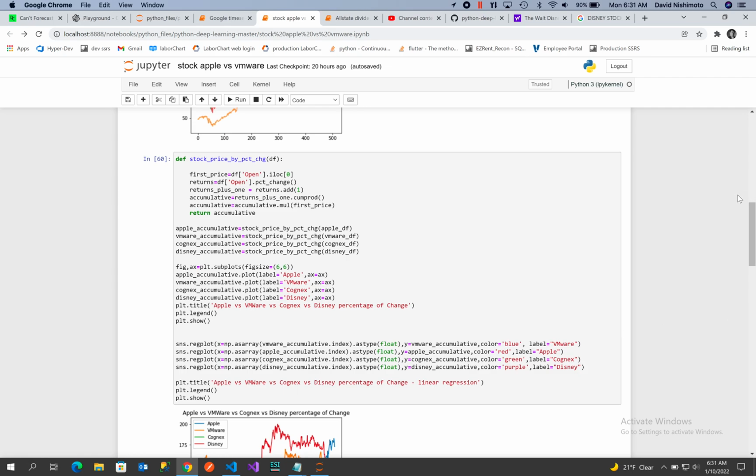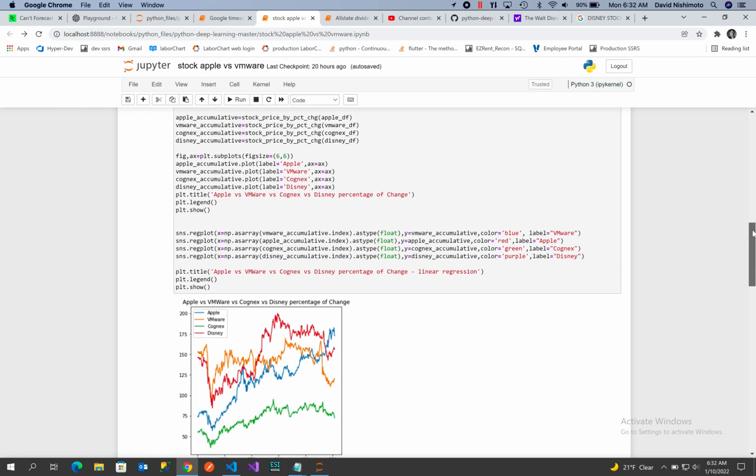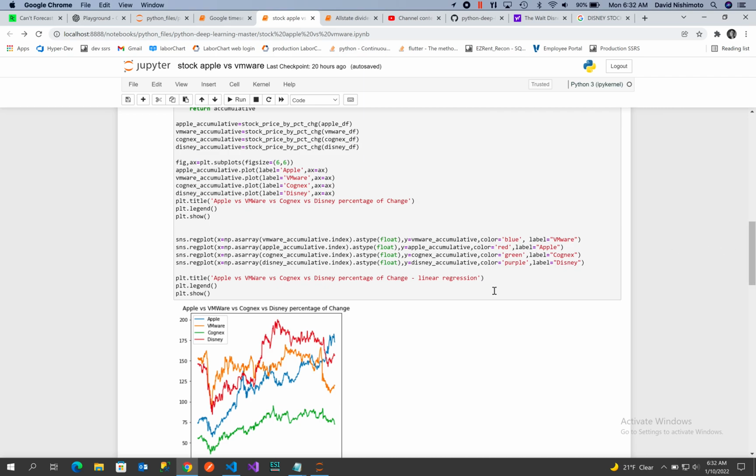So when we look at the cumulative pattern, this reflects the percent change, which is the growth pattern of that particular stock. Using that function, the cumulative stock price by percent change, I can then just pass in Apple, VMware, Cognex, and Disney and see how they're growing.